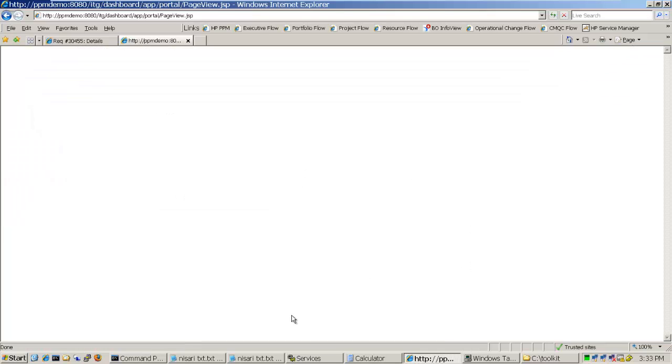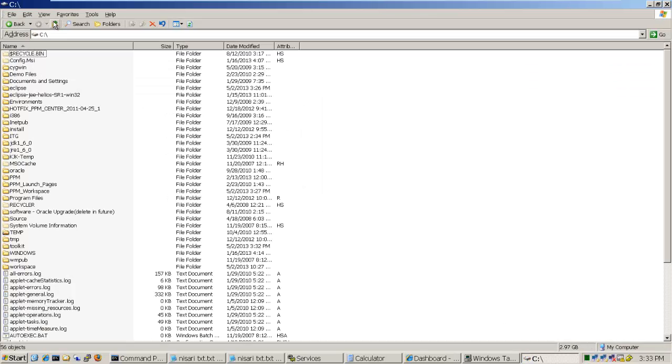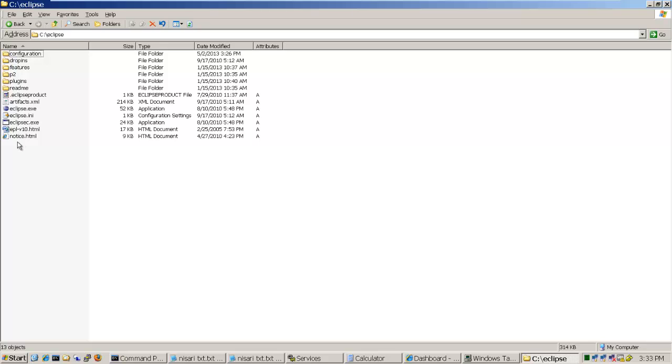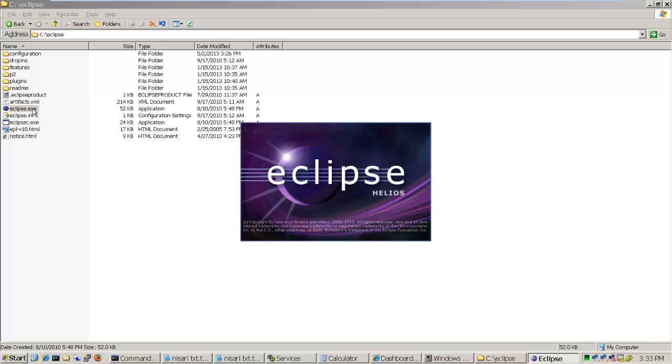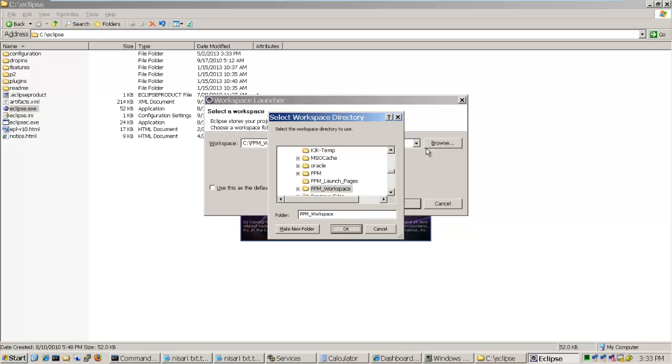And I do have the Eclipse installed, and Eclipse copied over, and it's here in the Eclipse folder. So let me open that. So let me create a brand new workspace so that we can start from scratch. So let me select C drive and make a new folder in the C drive.